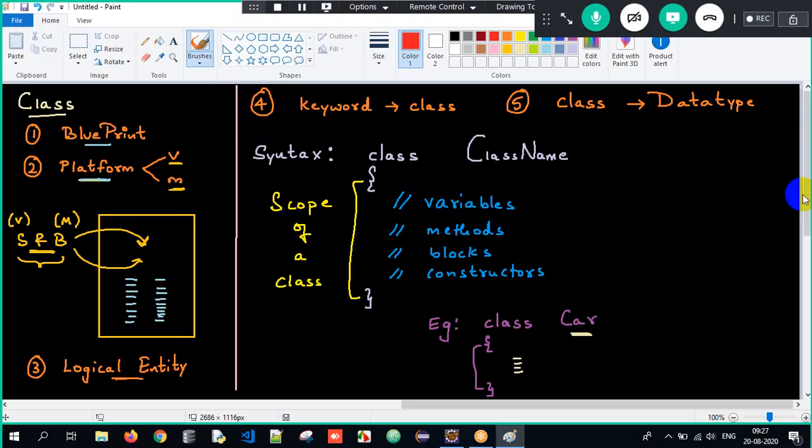Meaning if I've taken the class name as car, it is going to tell how the car is going to look like. Or it's a platform. If I've taken the class name as car, all the car related properties I have to store within the class here. And it's a logical entity, not a physical entity. Clear? And to create a class, we have to declare it with a keyword called class. Class can also act as a data type, which we will understand later. We saw the syntax and we saw the example. Clear? This is all about objects and classes.